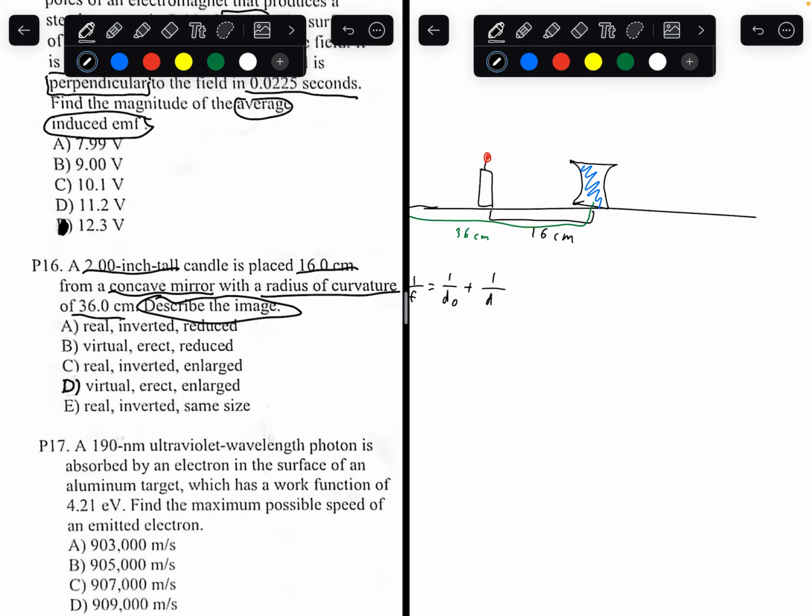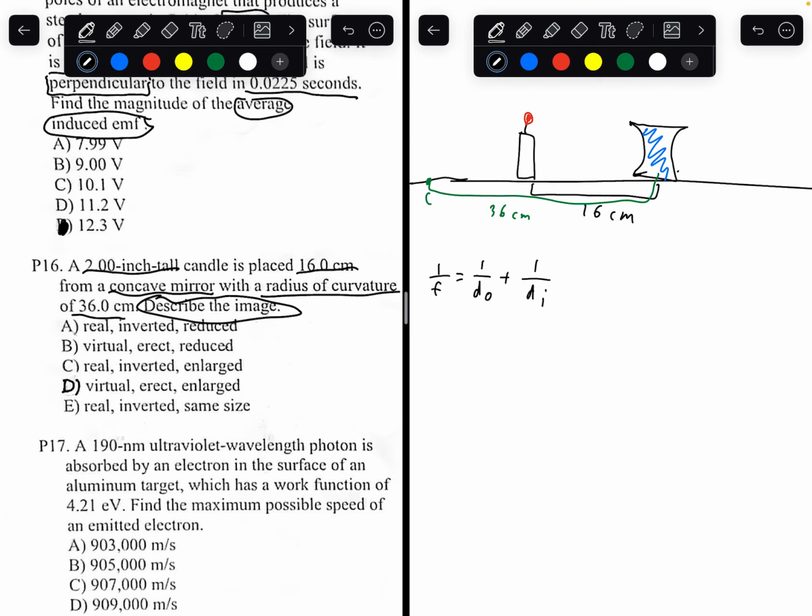Another property you must know is that the image may not always be there. If the image is actually there, an actual true image, it is called a real image. But if there is no image whatsoever, and if you draw the rays there would be a hypothetical image, this would be called a virtual image. Hypothetical. Real images, you can actually see. Virtual images, no, you can't, it's just like a theory image.